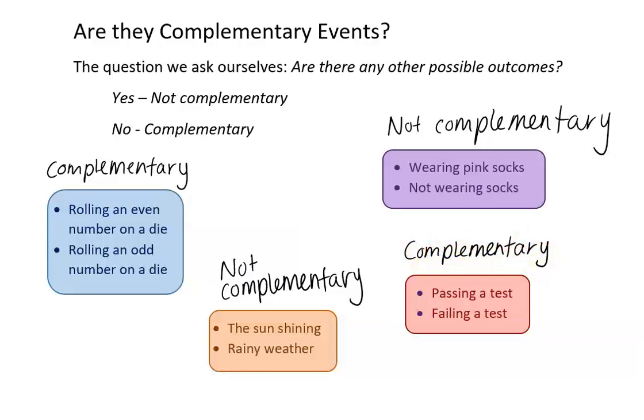So to remind ourselves, if we're trying to figure out if two events are complementary, we always ask ourselves, are there any other possible outcomes? Complementary events are the only two possible outcomes, so if there are others, then they can't be complementary events.